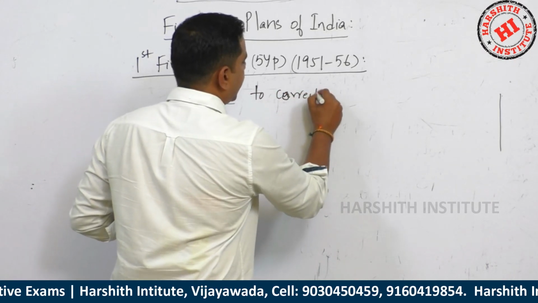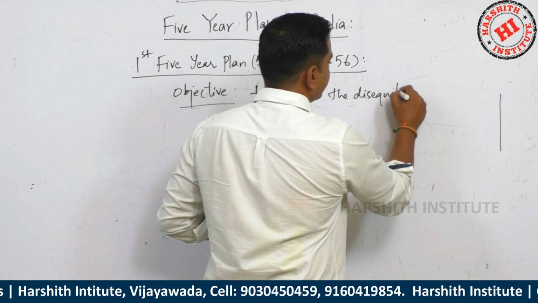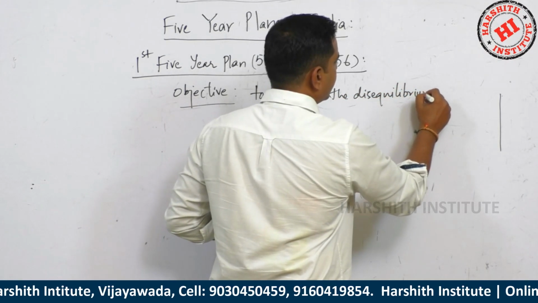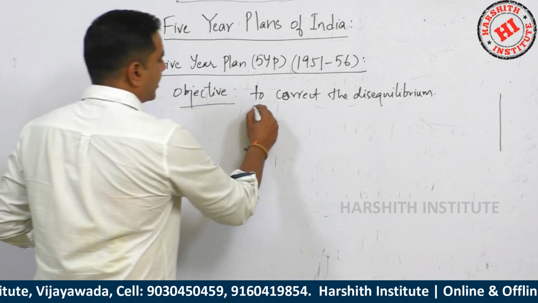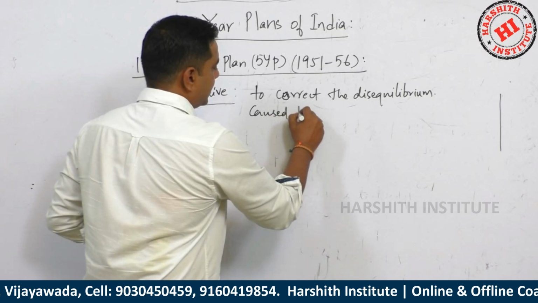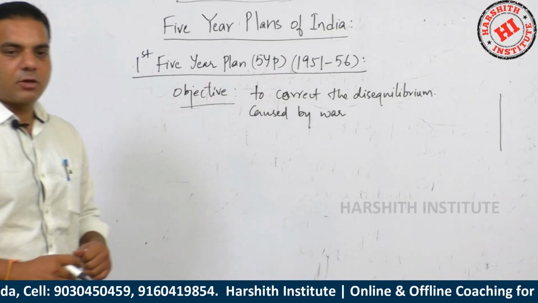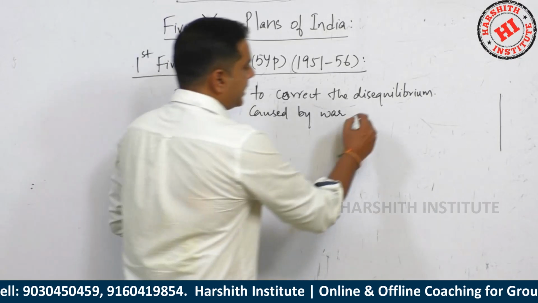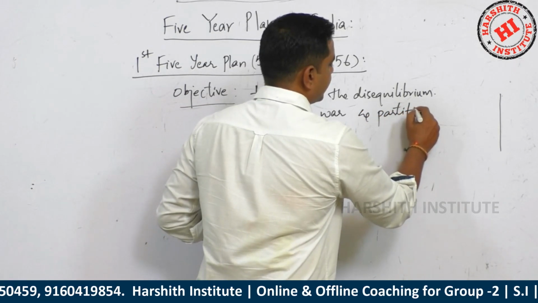to correct the disequilibrium caused by war. War means Second World War. Caused by war and partition.